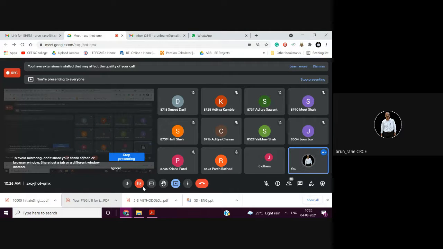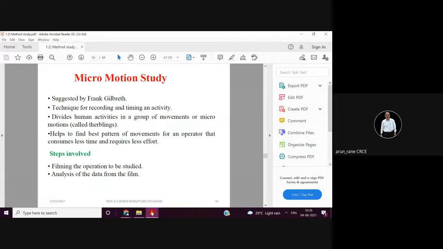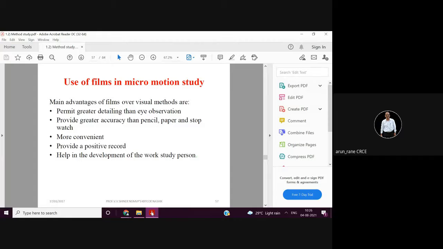So one task can be divided into many therbligs. So in micromotion study, videos are also used to record the motion, and then those videos are run in slow motion, so that the industrial engineer can study the various motions or movements of the operator or of the worker.